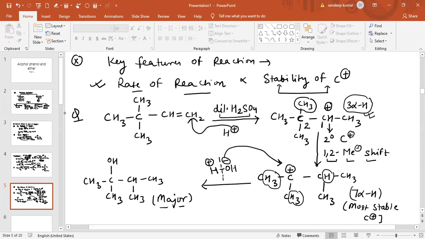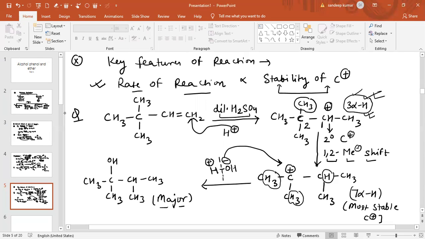You have seen what steps are followed. In the first step, there is an attack of electrophile, and after the attack of electrophile, we form the stable carbocation. Now this carbocation has only 3 alpha hydrogens. If there is any possibility of rearrangement to form the more stable carbocation, then we will rearrange. So in this carbocation, there is a chance of rearrangement. We did a 1,2 methyl shift. So on doing the 1,2 methyl shift, what happens?